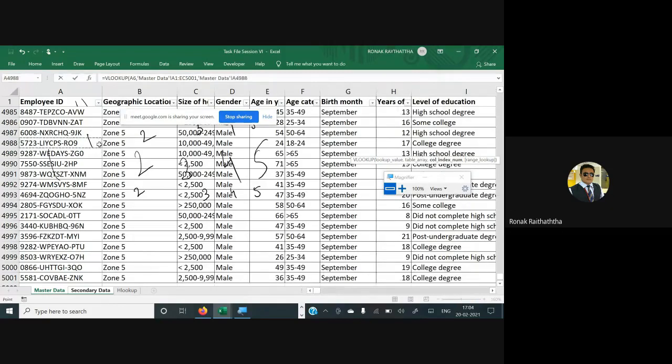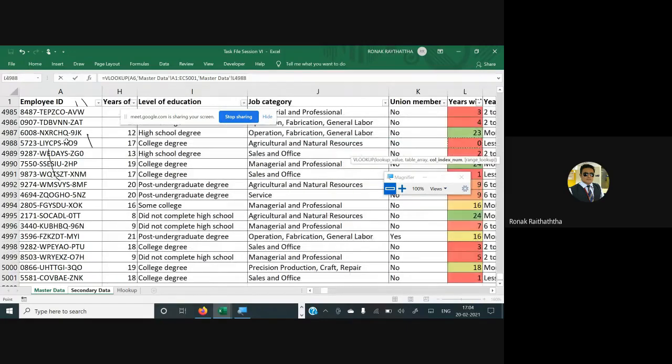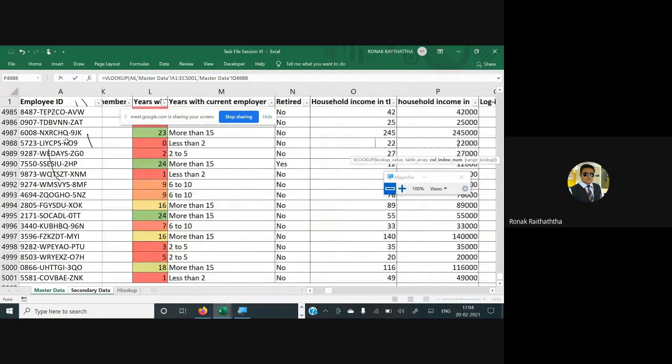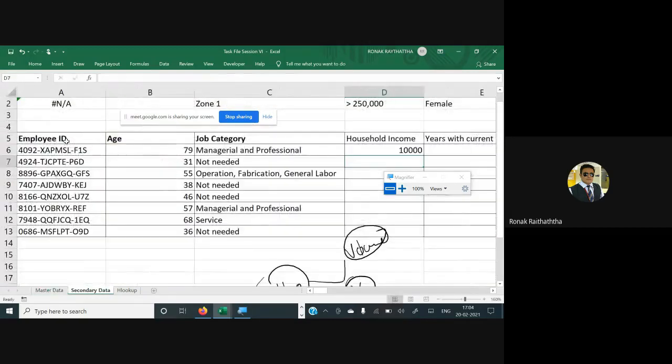The column number for household income is 1, 2, 3, 4, 5, 6, 7, 8, 9, 10, 11, 12, 13, 14, 15, 16. So 16 is the number of column where household income is written. So I'm typing manually 16 and comma. Then I'm manually writing false over there, pressing enter. So you've got the household income over here, right?